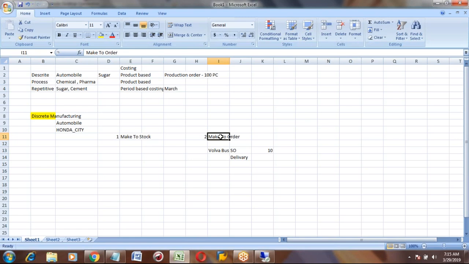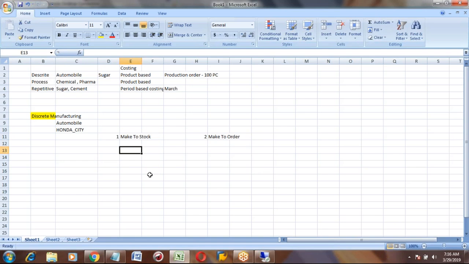Okay, so is it clear what is make to stock and make to order? Yes. Okay, now what are the steps we will follow in this process, we will discuss. In the make to stock scenario, you are directly keeping the stock. You are making this product based on your assumptions.